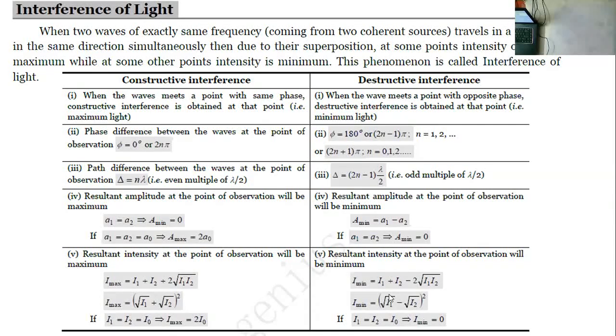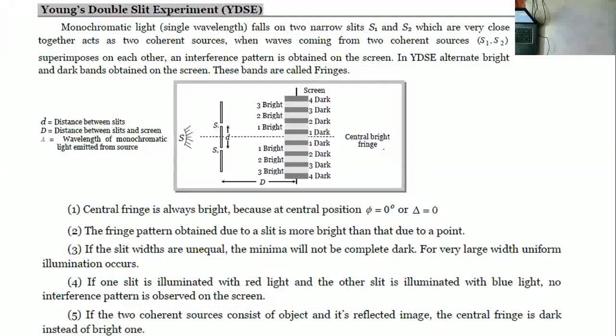In yesterday's class we discussed the resultant intensity, I is equal to 4 I naught cos square phi by 2. In today's class, we are going to discuss the extension of Young's double slit experiment.